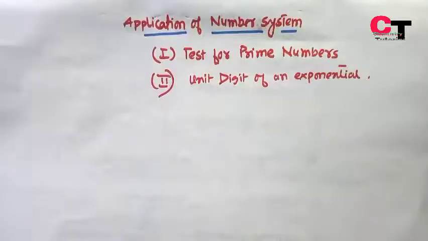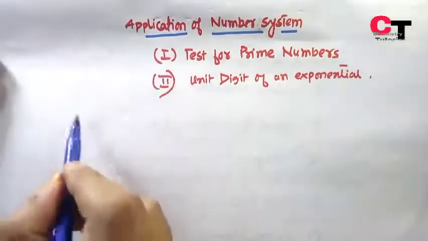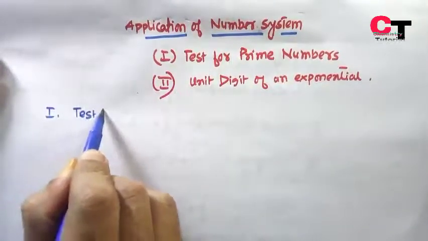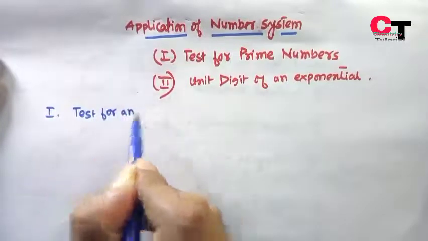Now we'll discuss applications of these number systems. Here we'll discuss two applications. The first one is the test for prime numbers, and the second one is the unit digit of an exponential. Let us consider the first one, the test for prime numbers.